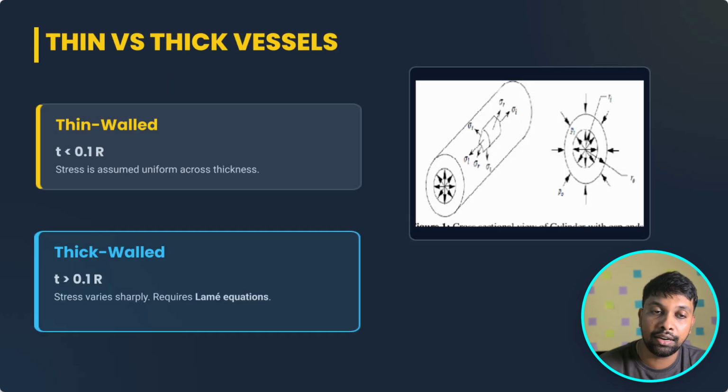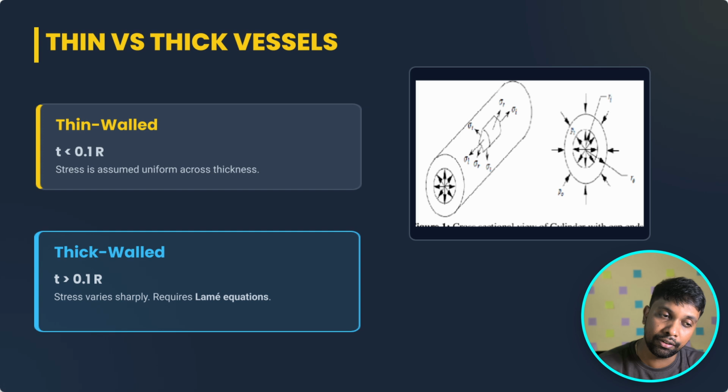In pressure vessels, we can split vessels into two categories: thick vessel and thin vessel. For a thin walled vessel, the thickness will be less than one tenth of the radius. For a thick walled vessel, the thickness will be greater than one tenth of the radius. For the thin walled vessel, the stress will be uniform across the thickness, but for the thick walled vessel, it is not uniform across the thickness.